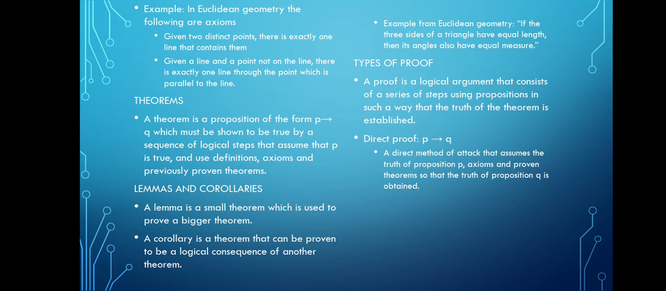The types of proof are direct proof and indirect proof. What is a proof? A proof is a logical argument that consists of a series of steps using propositions in such a way that the truth of the theorem is established. Direct proof: P then Q. A direct method of attack that assumes the truth of proposition P, axioms, and proven theorems so that the truth of proposition Q is obtained.